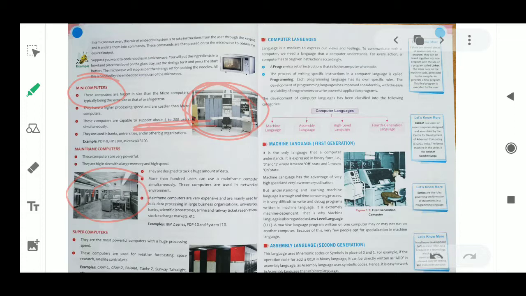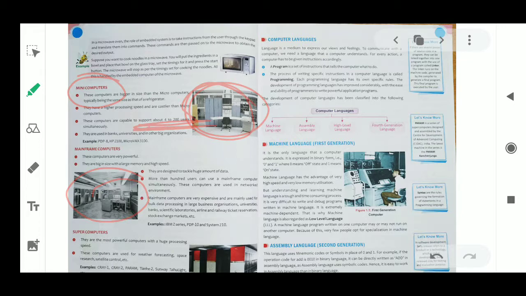More than 100 users can use a mainframe computer at a time. In the mini computer it is 4 to 200, but here it is more than hundreds, like 300, 500, 600, they can work together at a time. Examples of mainframe computers: IBM Z series, PDP-10 and System z10. What is the difference between mini and mainframe? In mini, up to 4 to 200 users can work, but in mainframe more than 100 users can work at a time.